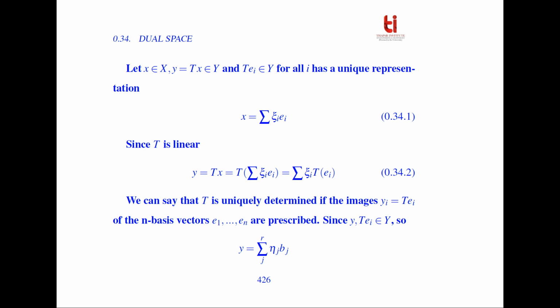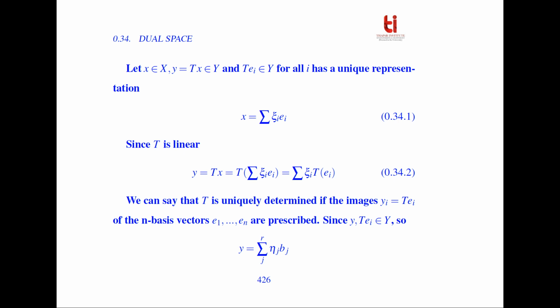Now since T is linear, we can represent this as y = Tx, and substituting the value of x, summation of xi_i e_i, and because T is linear, this is equal to summation of xi_i T(e_i). So we can say that T is uniquely determined if the images y_i = T(e_i) of the n basis vectors e1, e2, so on, en are prescribed.